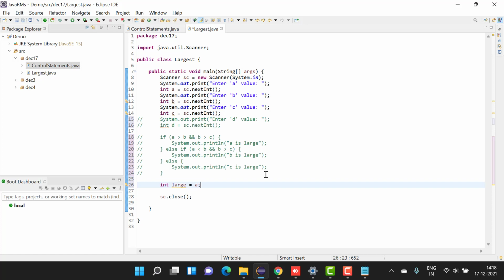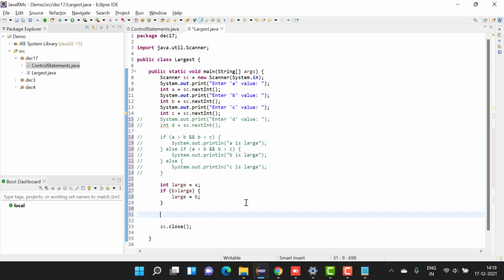So I'll check if B is greater than large. If B is greater than large, that means automatically that large will become B. Large is nothing but A. So B is greater than A means the large value is A. Right?